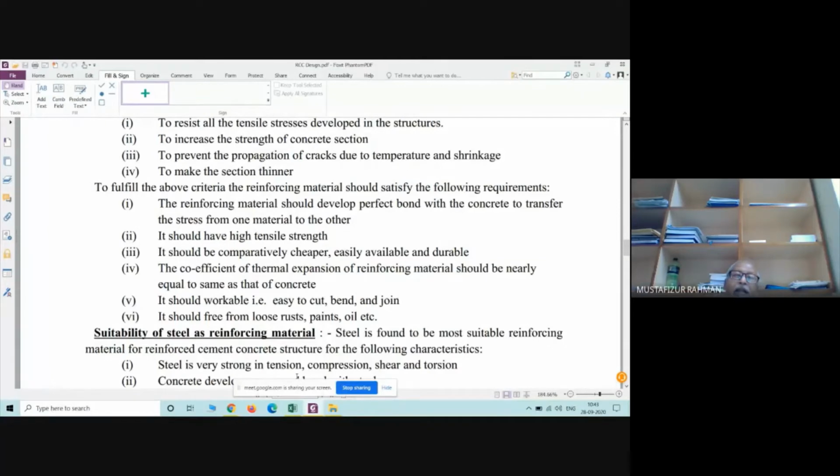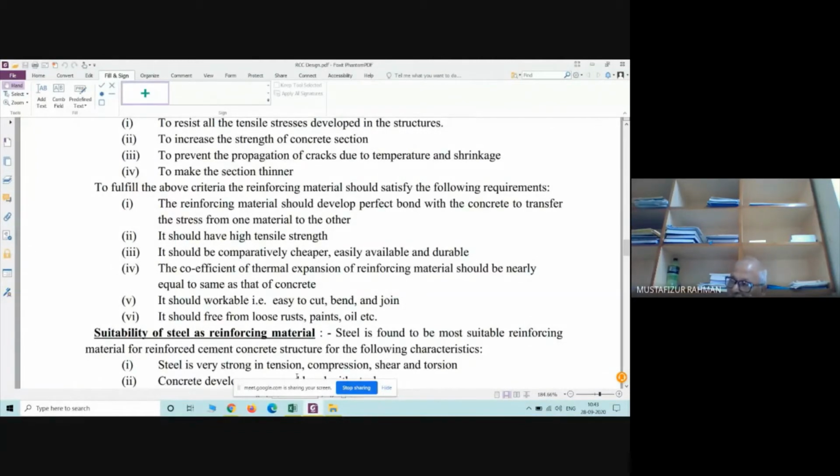It may lie in the atmosphere for a number of days, and because of the atmospheric effect, there is a possibility of small rusting. So our condition is that there should not be any rust. We should properly clear this rusting. Rusting is a very bad character.